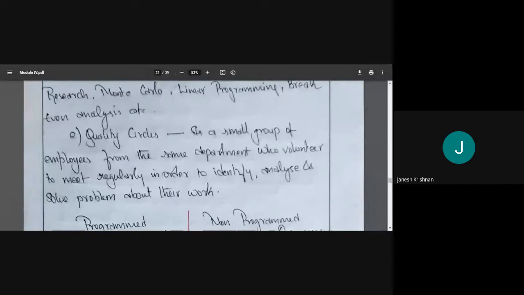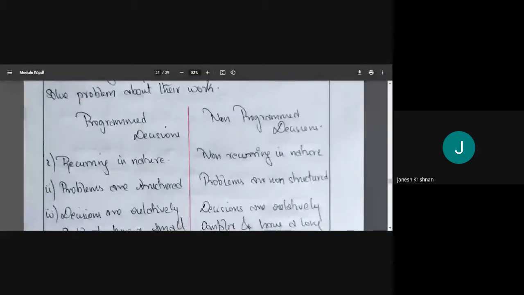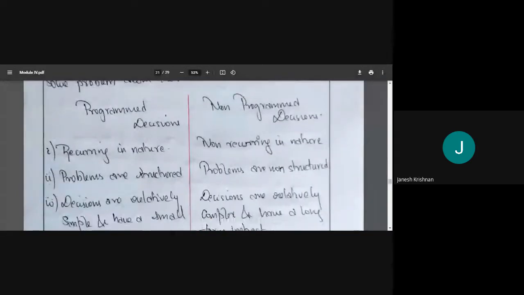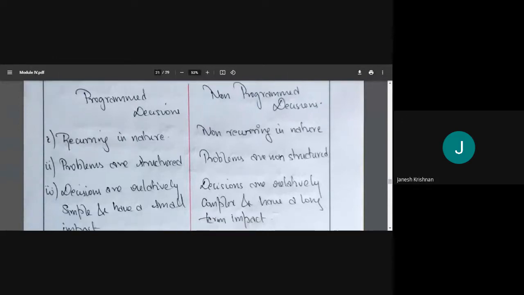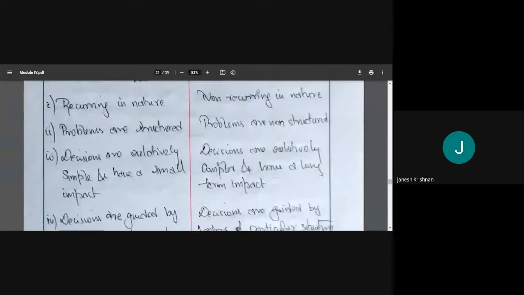Right? So what is the difference between programmed and non-programmed decisions? Programmed are programmed. It's programmed to do so. Programmed is recurring in nature; non-programmed is non-recurring in nature. Programmed problems are structured; non-programmed problems are not structured. Programmed decisions are relatively simple and have small impact, but non-programmed decisions are very complex and have a long-term impact.